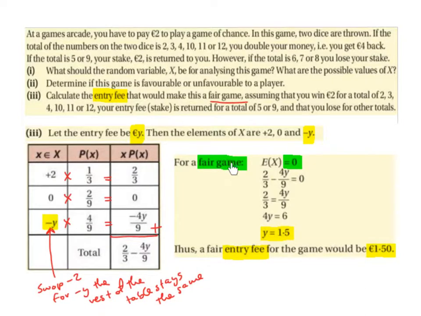So for a fair game, we want the expected value to be 0. So we take our total for x times probability of x, and we let it equal to 0, and then we just solve for y. So we bring the minus 4y over 9 over the equal sign, it becomes plus 4y over 9. And then multiplying across by 9, we get 4y is equal to 6, and dividing by 4, we get y is equal to 1.5. Thus, a fair entry fee for the game would be €1.50.